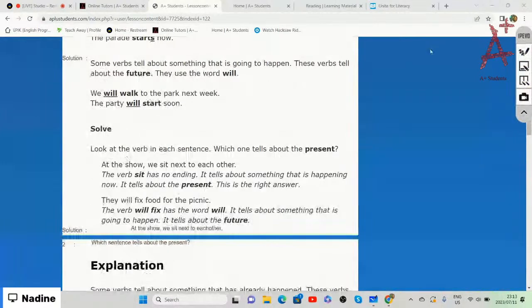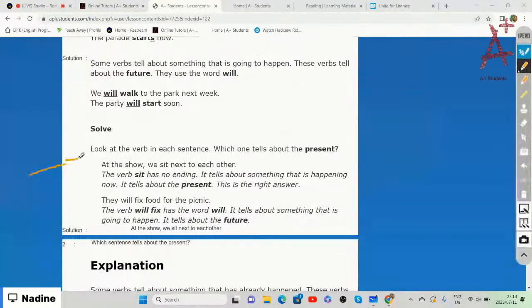Okay, so let's look at this one. The first item says, look at the verb in each sentence. Which one tells us about the present? Remember, the present is something that is happening now. At the show, we sit next to each other.